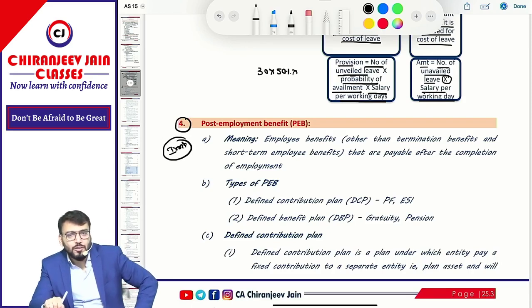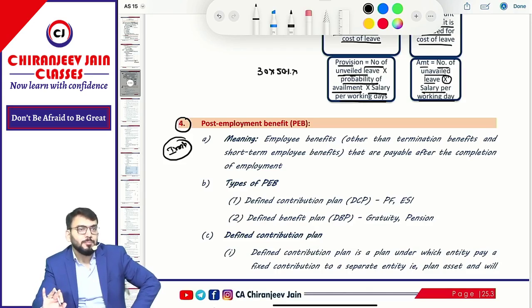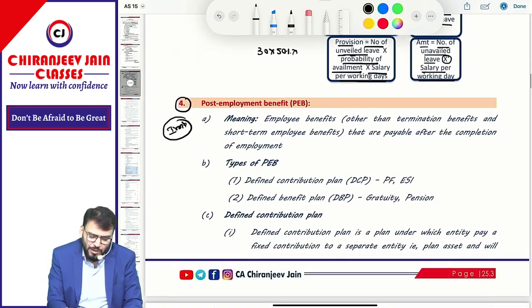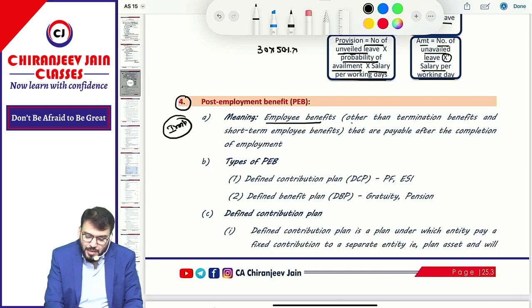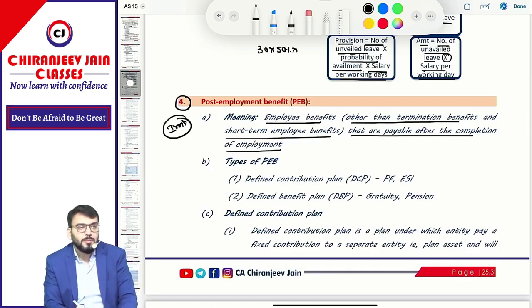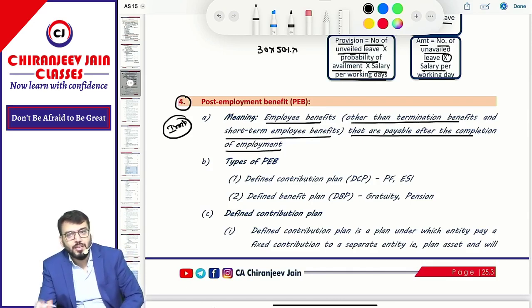Now you can see I am doing post-employment benefit before long-term employment benefit. Why? Because if you have understood post-employment benefit, you will automatically understand long-term employment benefit. Understood? So first let us understand post-employment benefit. It means employee benefit, other than termination benefit or short-term employment benefit, that are payable after completion of employment, means after retirement.